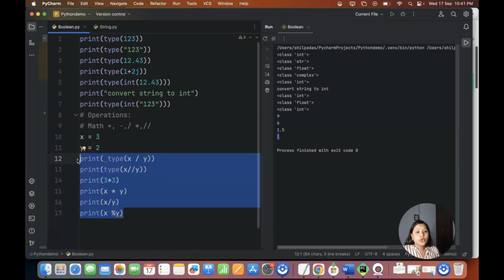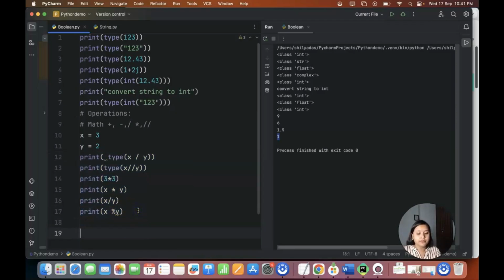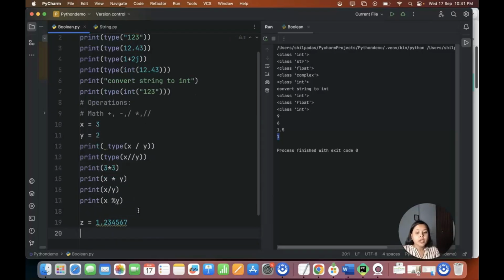Now, if you talk about other Python functionality like ceil, round and all, how we can do it. So let's say I have z is equal to 1.23456, right? Now I don't want the whole number.